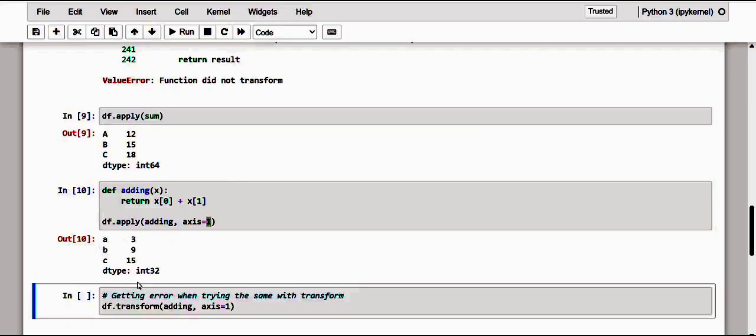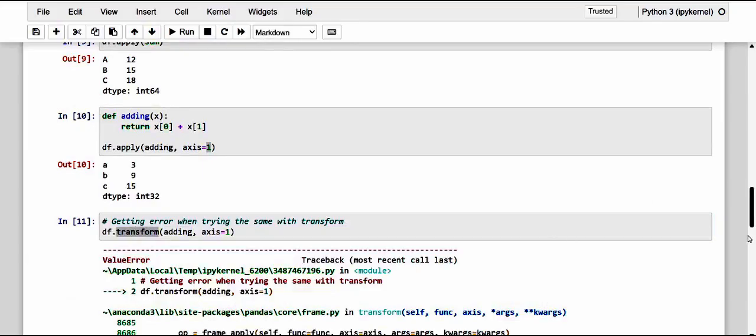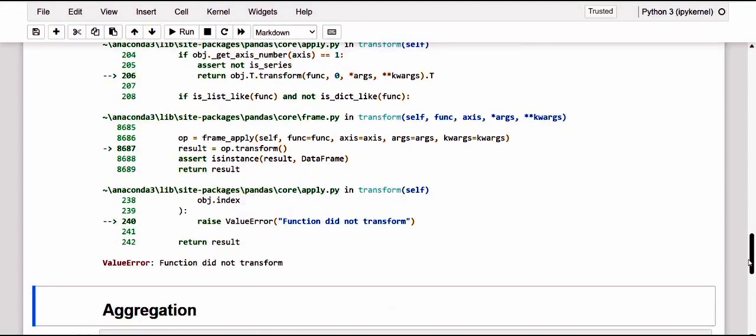So we see from the result that this apply method works without any issues on two columns at the same time. If instead we apply the same function in the transform method, just have a look. This adding function, if I make it go towards the transform method, we will get an error, of course. Kindly have a look at it. The same function did not transform. In fact, if we check the result of this function with apply, we certainly get a result, but it is not in a data frame.